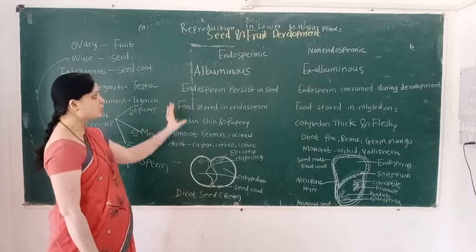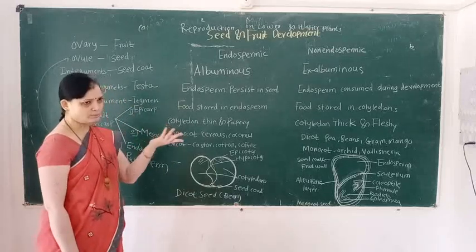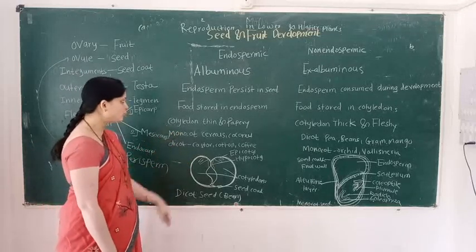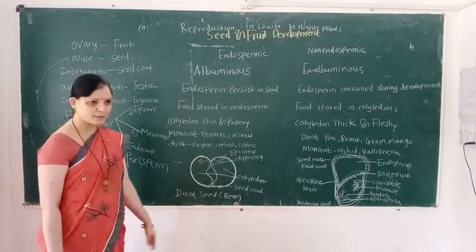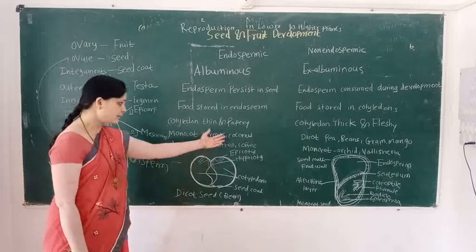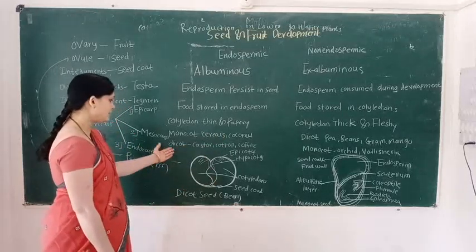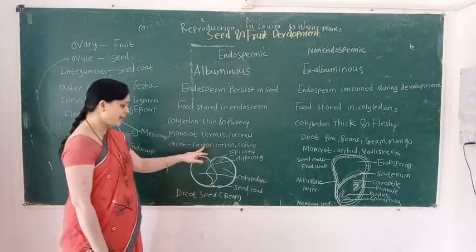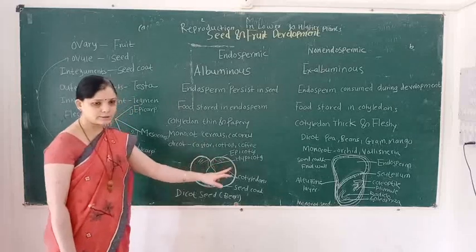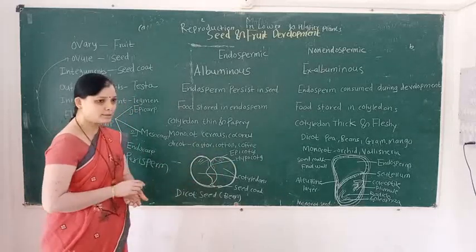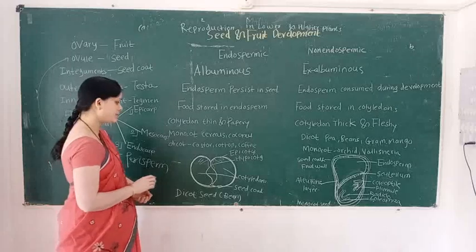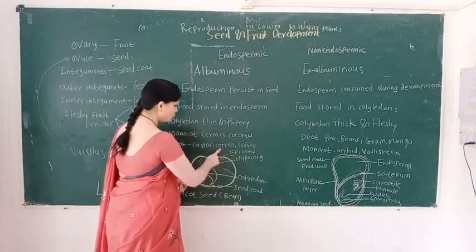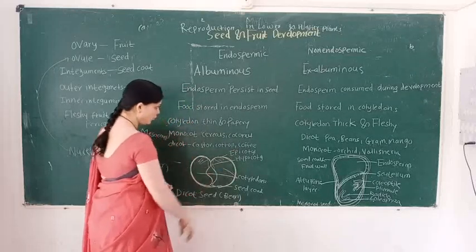Examples of endospermic seeds, both monocot as well as dicot. Examples of monocot endospermic seeds are cereals, and another example is coconut. Dicot endospermic seeds, remember these examples: castor, cotton, and coffee.